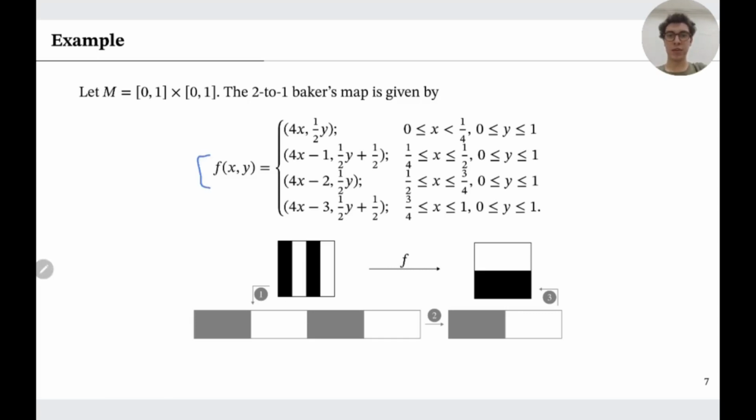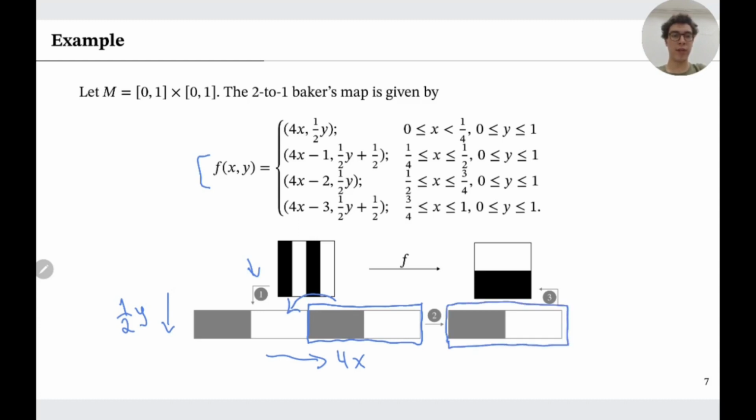Basically, what F does to our square is the following. In the first step here, we will stretch in the x direction 4 times, and we will shrink in the y direction by half. Next, in the second step, we take the second half of our stretched rectangle and glue it above the first part. We obtain this smaller stretched rectangle. And finally, the white rectangle is put over the black rectangle to obtain our final square.